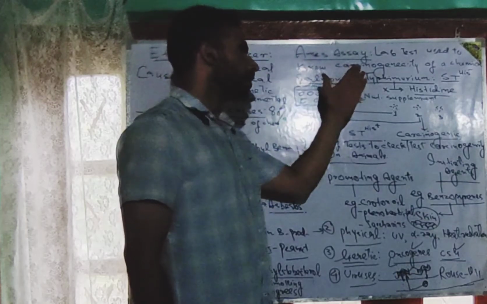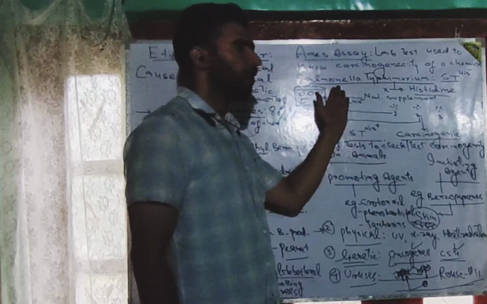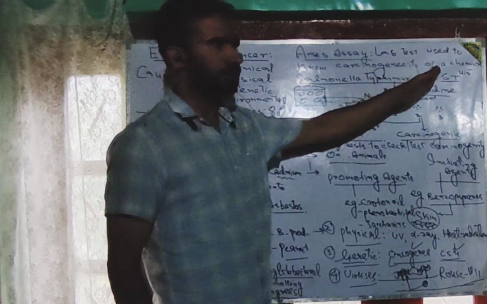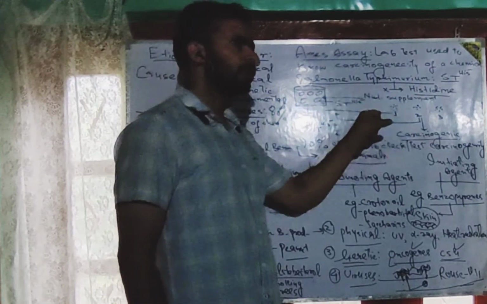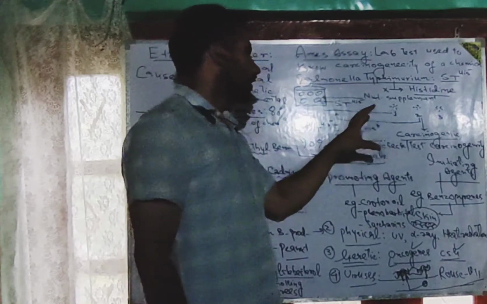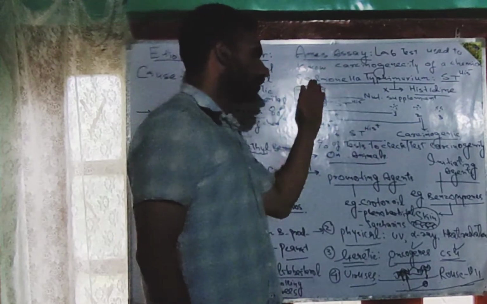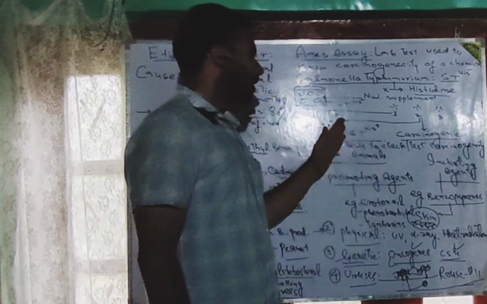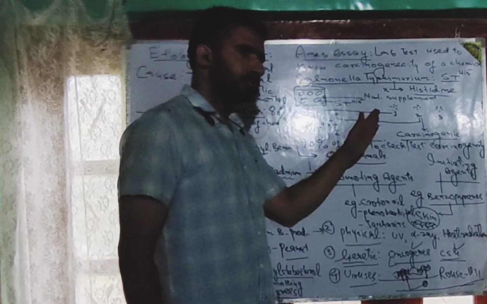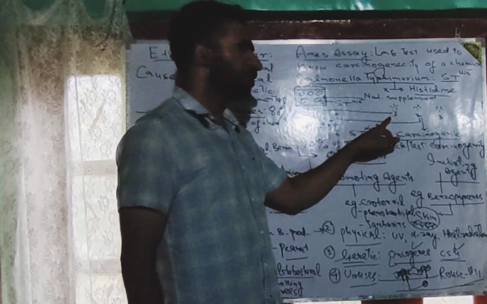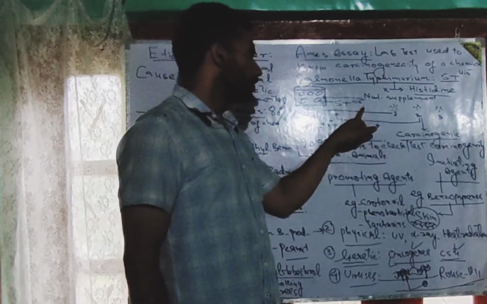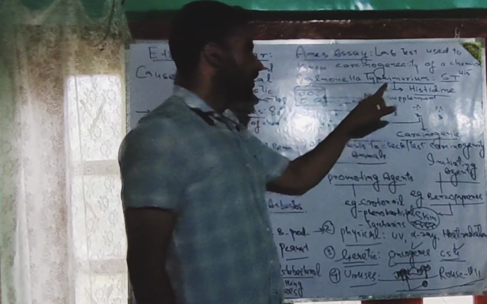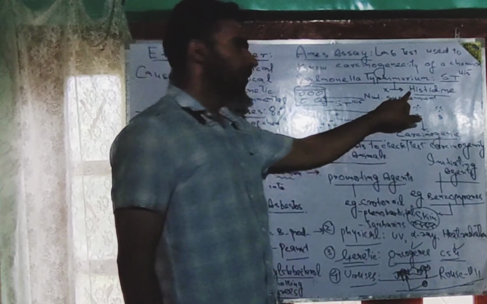In the Ames assay, we make use of Salmonella typhimurium. Since we know that Salmonella typhimurium does not have the ability to synthesize histidine, we have to put histidine into the nutritional bath, which is served to these strains to grow, to culture them. But if we have to test the carcinogenicity of a chemical, we will add the chemical to the nutritional bath served to these bacterial strains, but we won't serve the histidine.